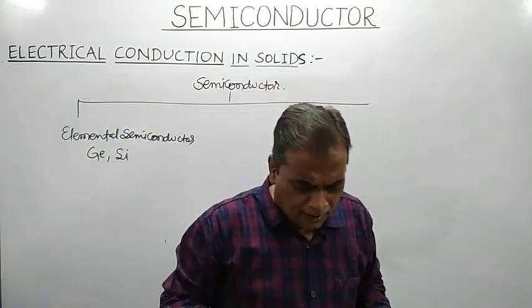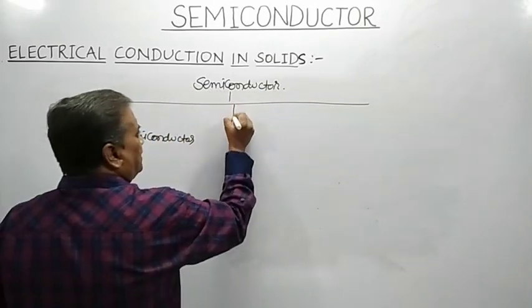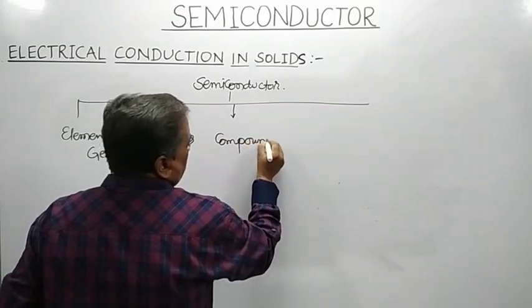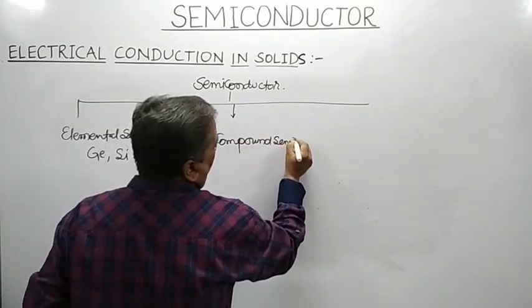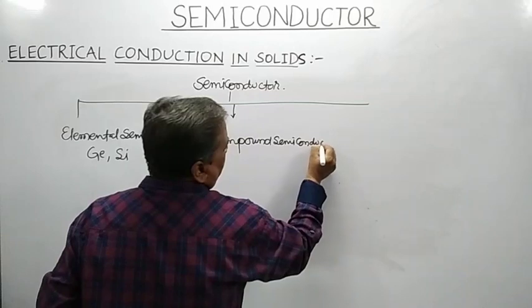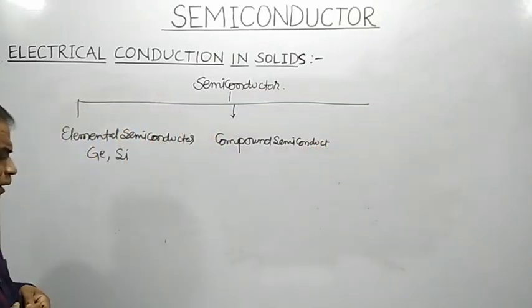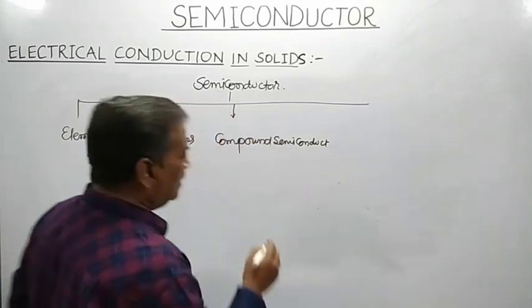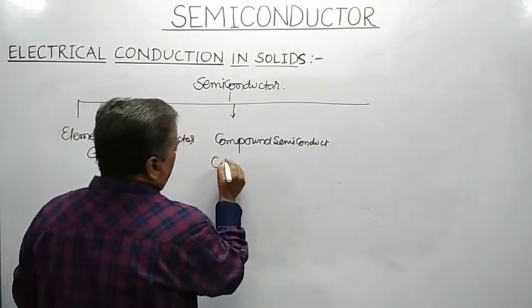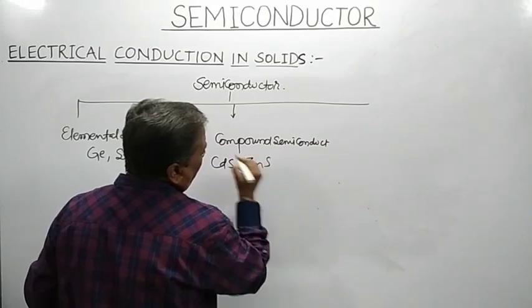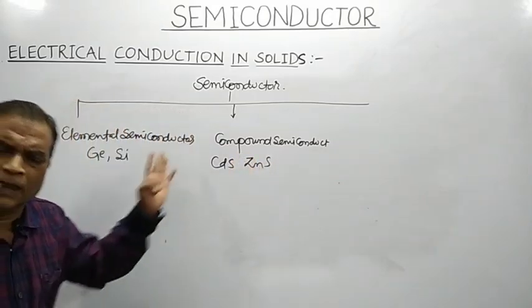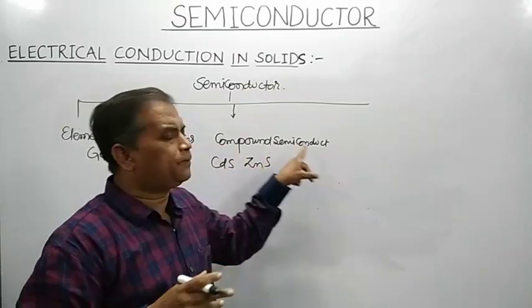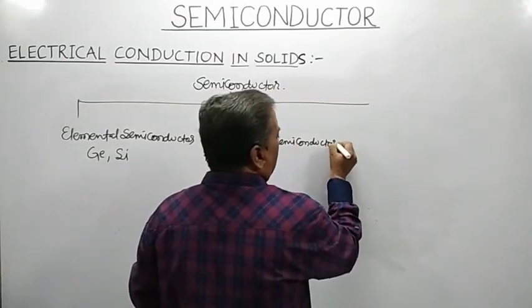The second type of semiconductor, which is formed by compounds, is called a compound semiconductor. Examples of compound semiconductors are cadmium sulfide and zinc sulfide.